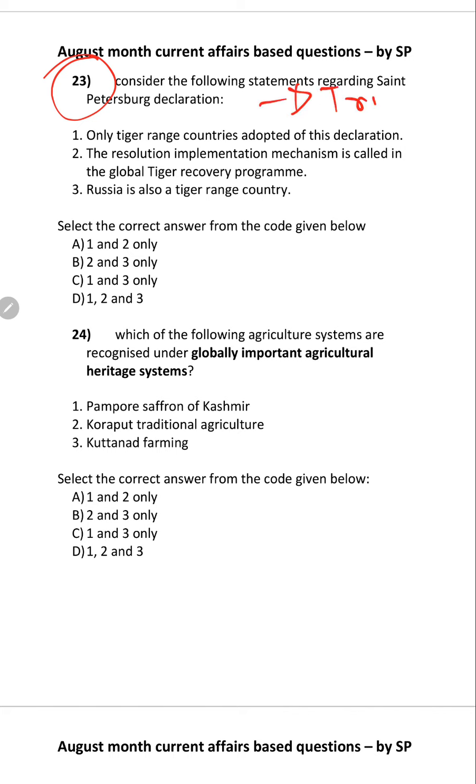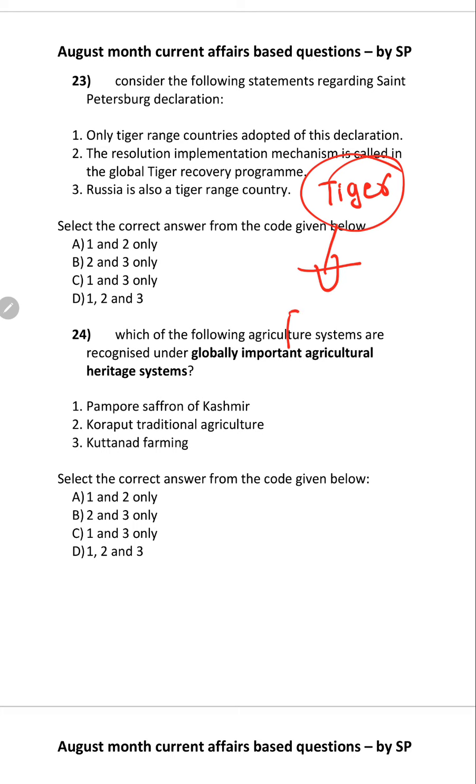Deals with tigers. See, when it comes to tigers, we have covered a lot of topics. That is, UPSC may ask anything. One about Project Tiger. Another thing about tiger reserves we have covered in previous videos.